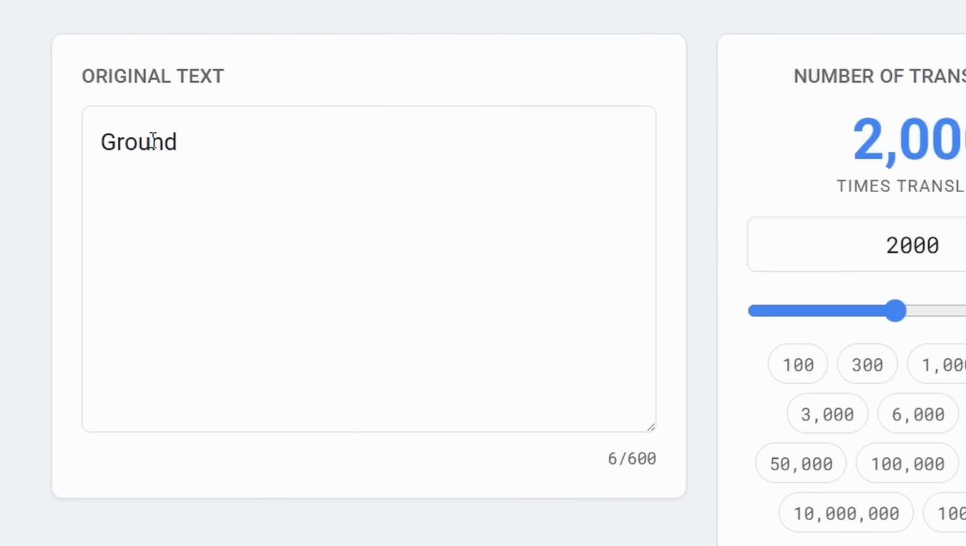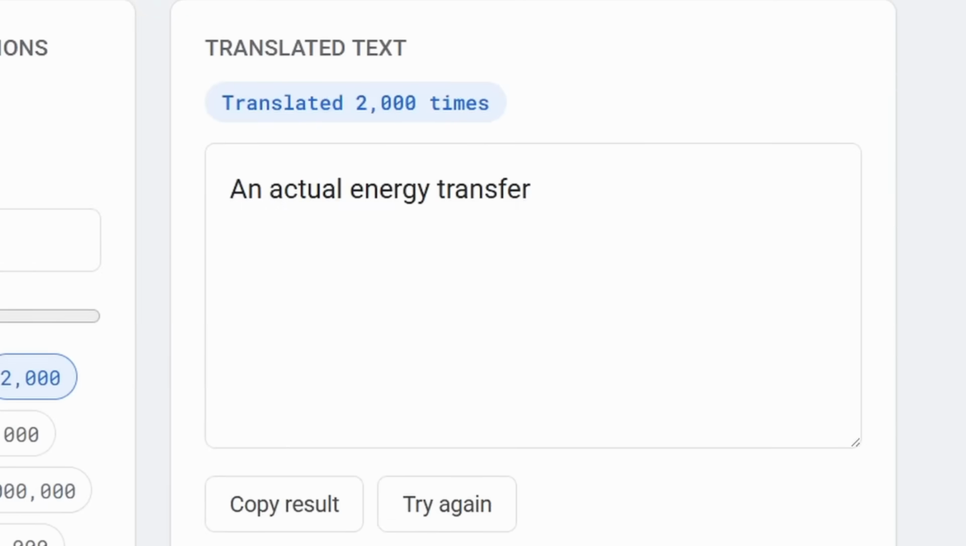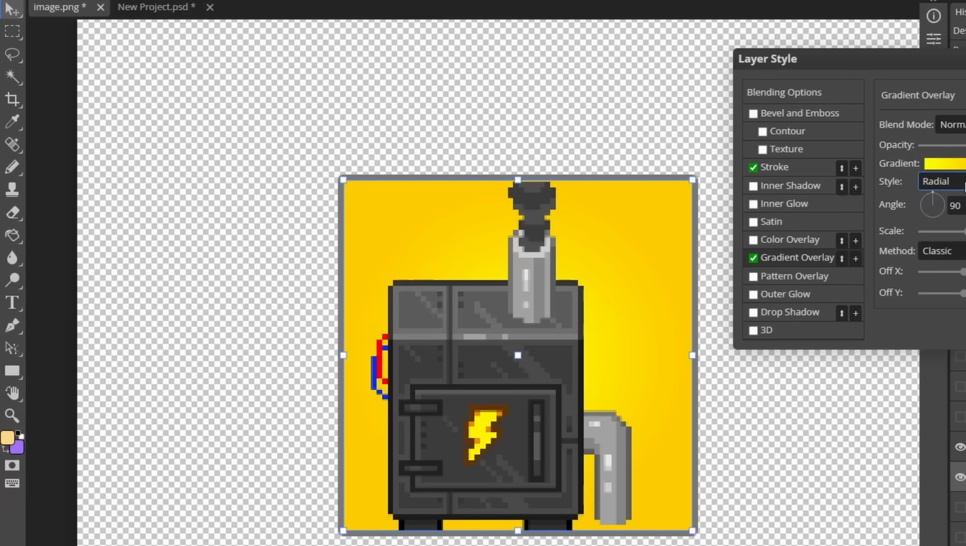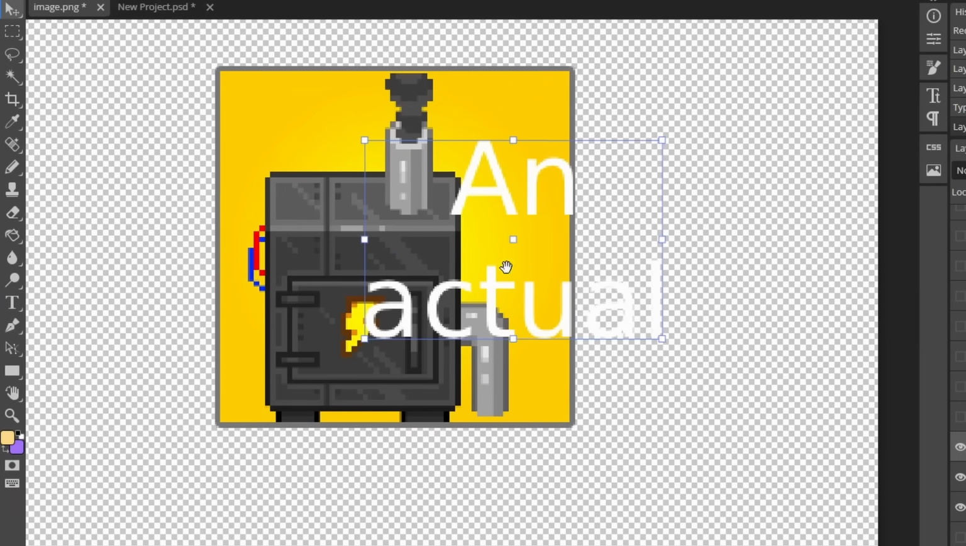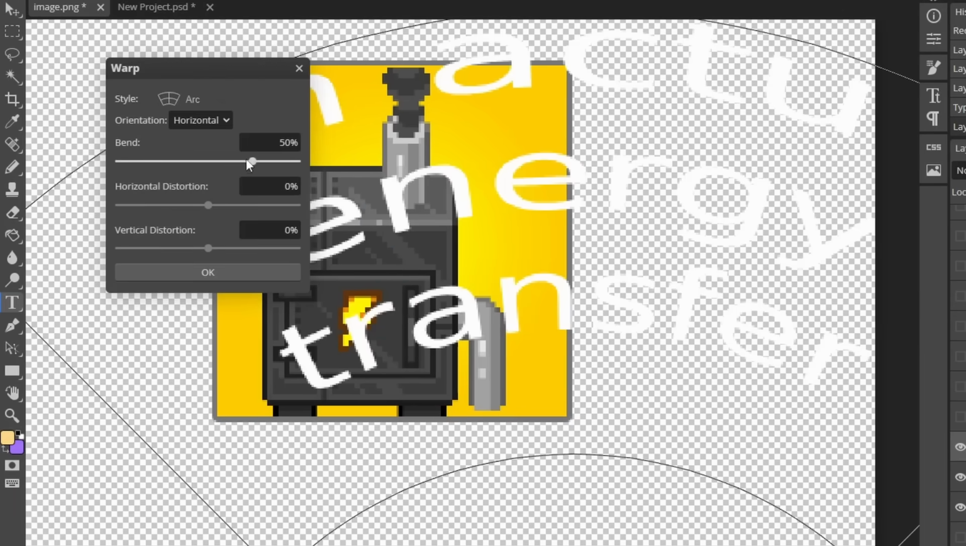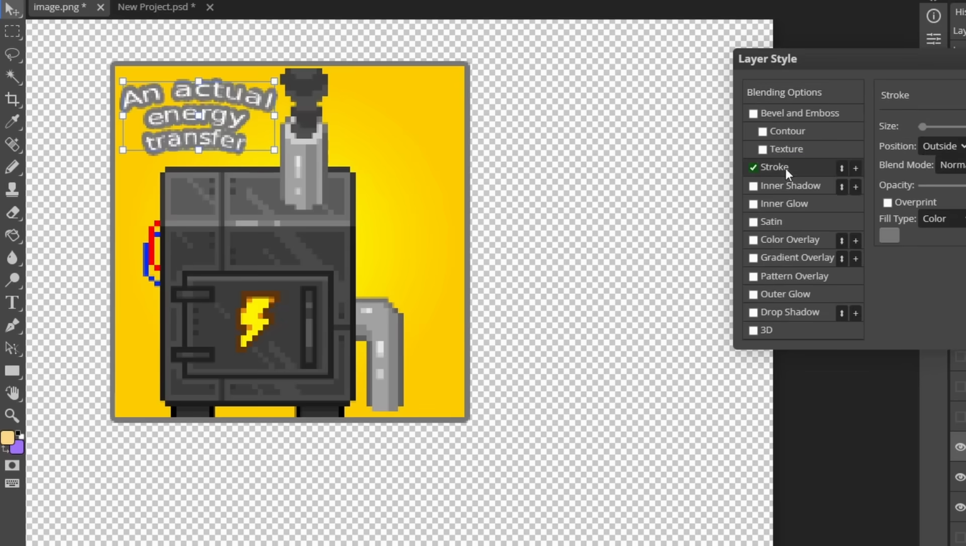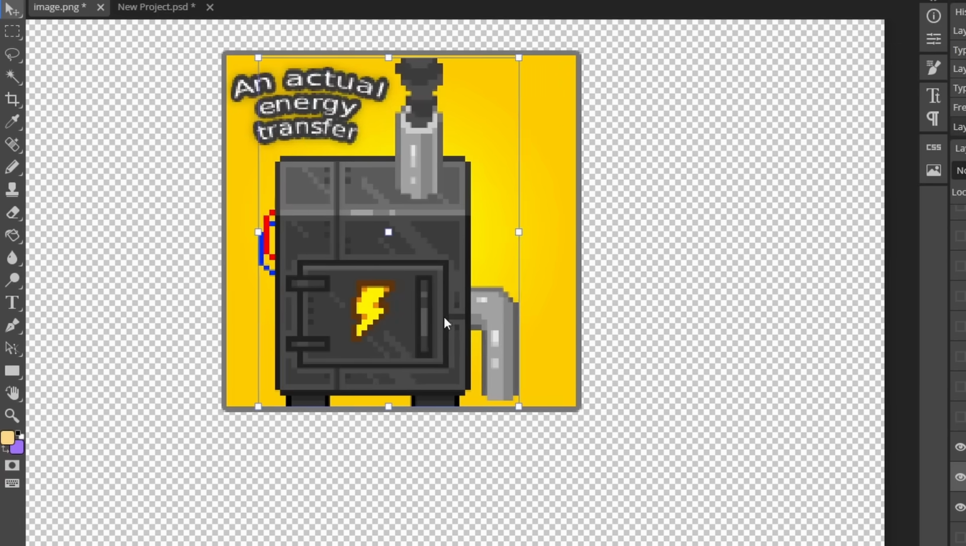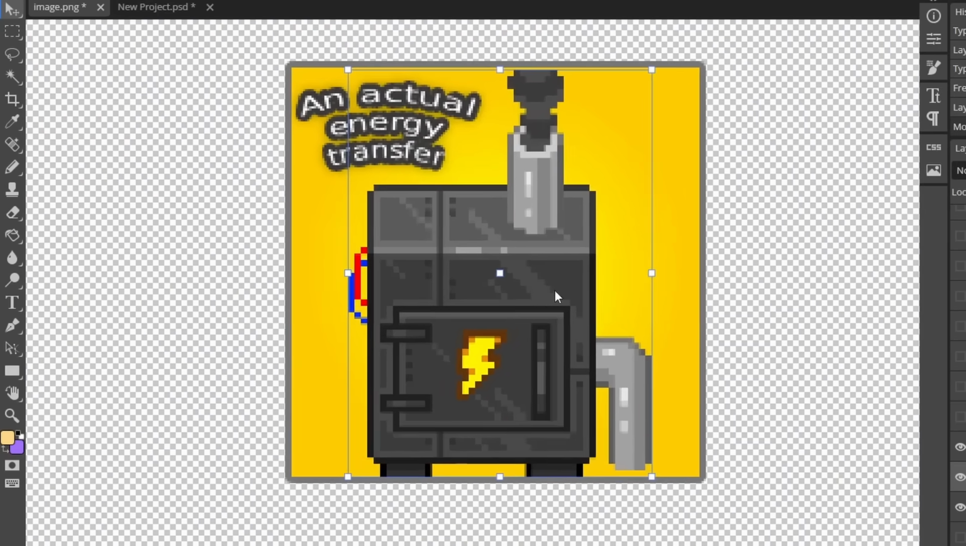Okay, instead of Google translating the words ground block, I'm just going to Google Translate ground, and whatever we get in the output, I'll turn that into a block. An actual energy transfer. Yeah. Okay, here we go. So we're going to put this over the texture. We're going to give it a little bit of an arc, you know. This can fit right there with a little bit of that. Perfect. Don't know what this means, but we've got an actual energy transfer as the block.